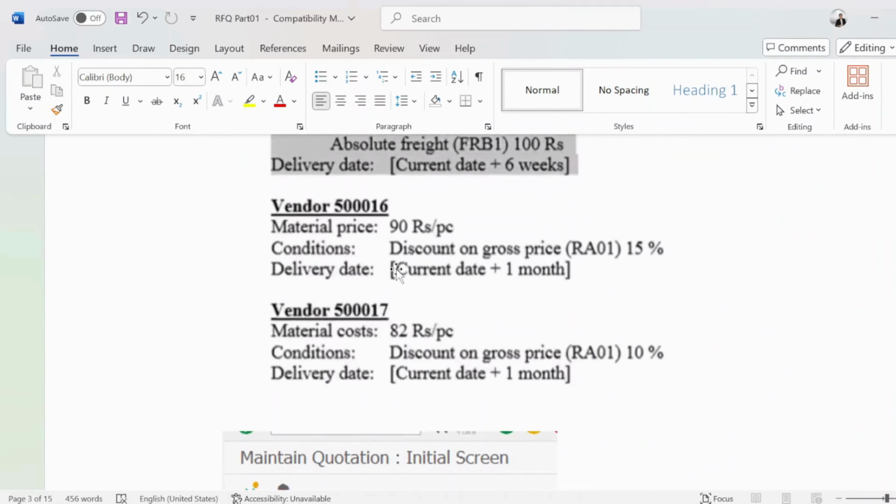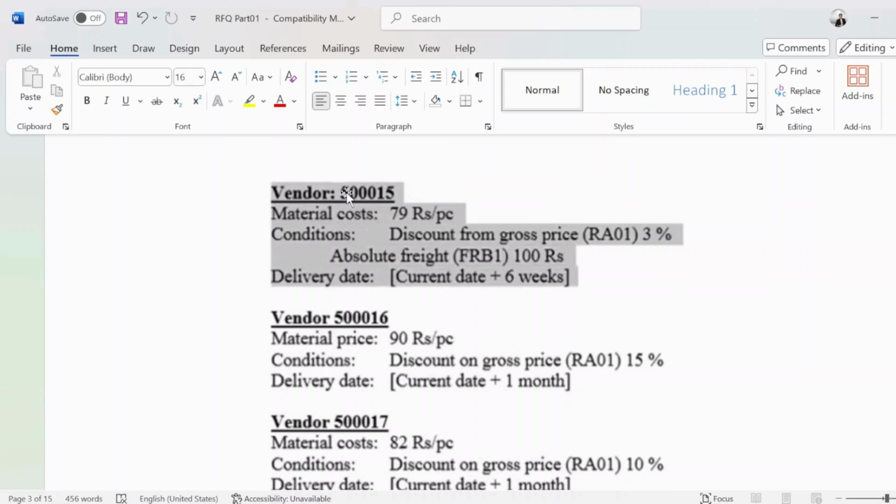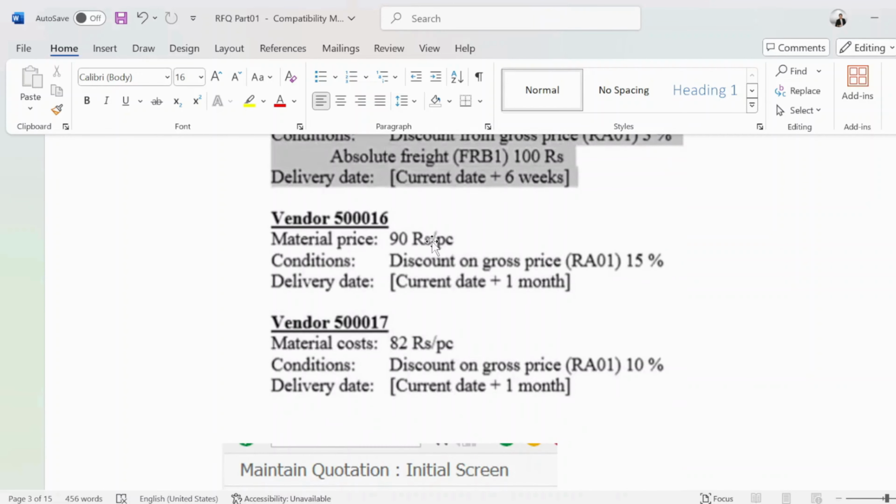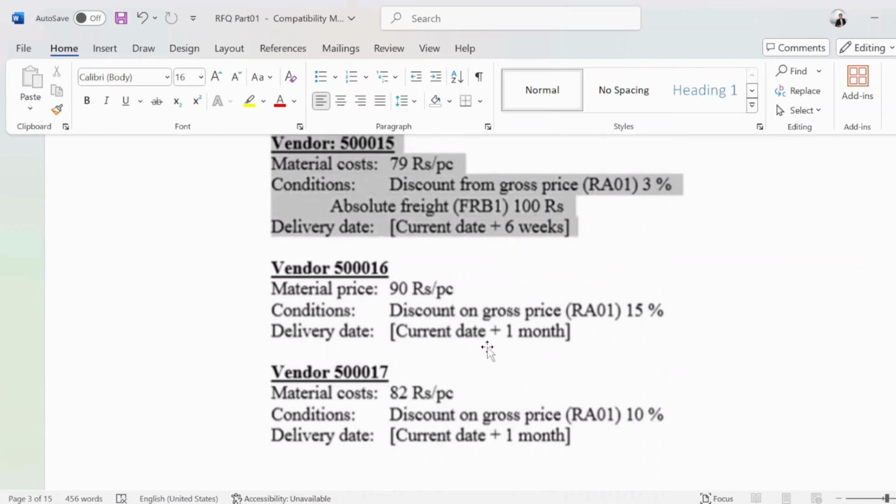They will send us the prices like that. Let me show you. Vendor 50015 is one vendor, another vendor is this one. They are sending these materials, these are the conditions for that, and these are the delivery dates. This vendor is giving this price, and the conditions are: discount on gross price will be 15%, delivery date will be 1 month from current date.